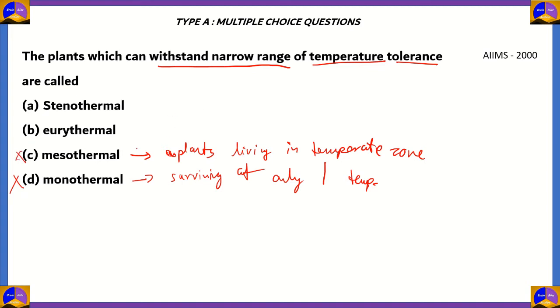Now let's look at option B, euthermal. The term euthermal is used for organisms living in a wide range of temperatures. So therefore euthermal is the total opposite of narrow range of temperatures. So option B, euthermal, is incorrect. The right answer is option A, stenothermal. So stenothermal is the term given to plants which can withstand only a narrow range of temperature.